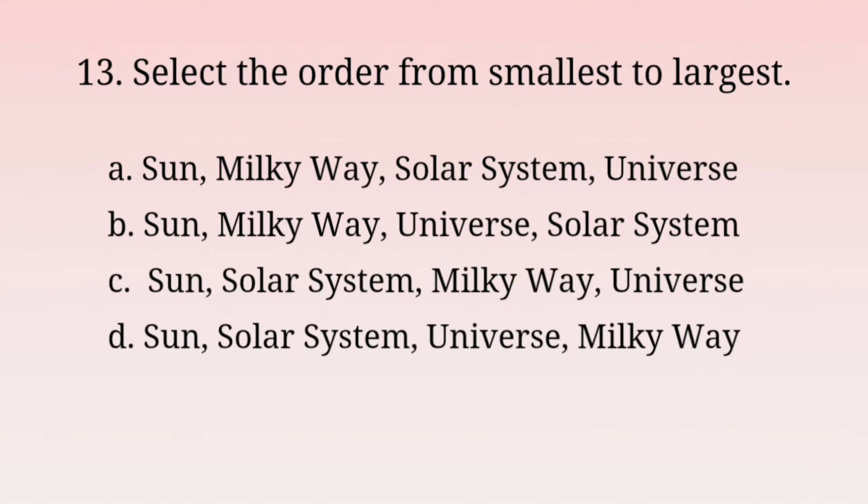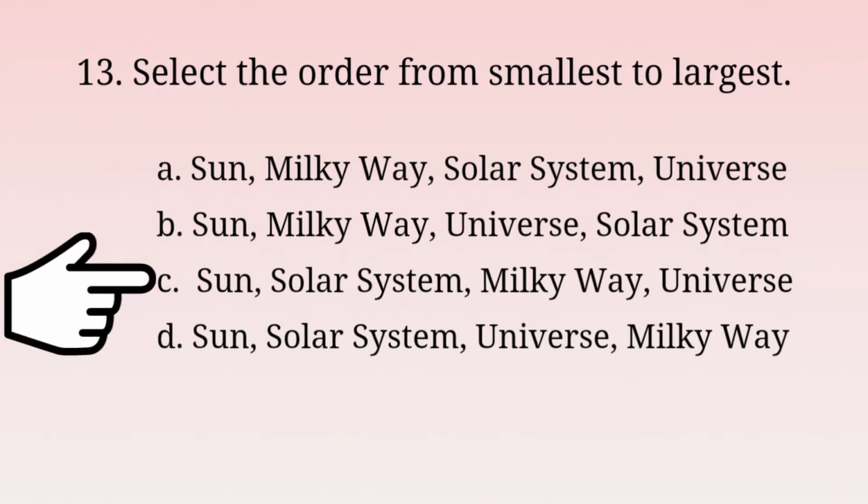A. Sun, Milky Way, Solar System, Universe. B. Sun, Milky Way, Universe, Solar System. C. Sun, Solar System, Milky Way, Universe. And D. Sun, Solar System, Universe and Milky Way. You have to identify the correct order from smallest to largest.